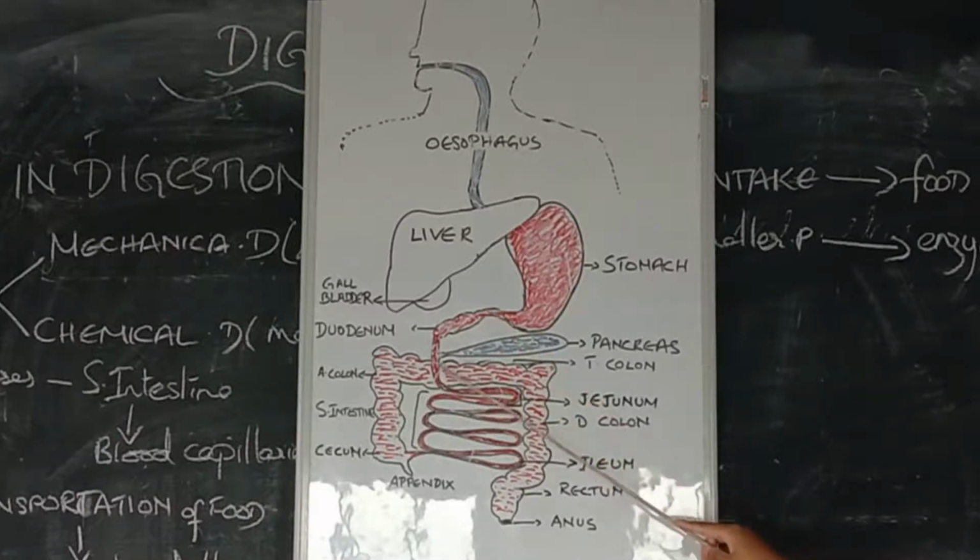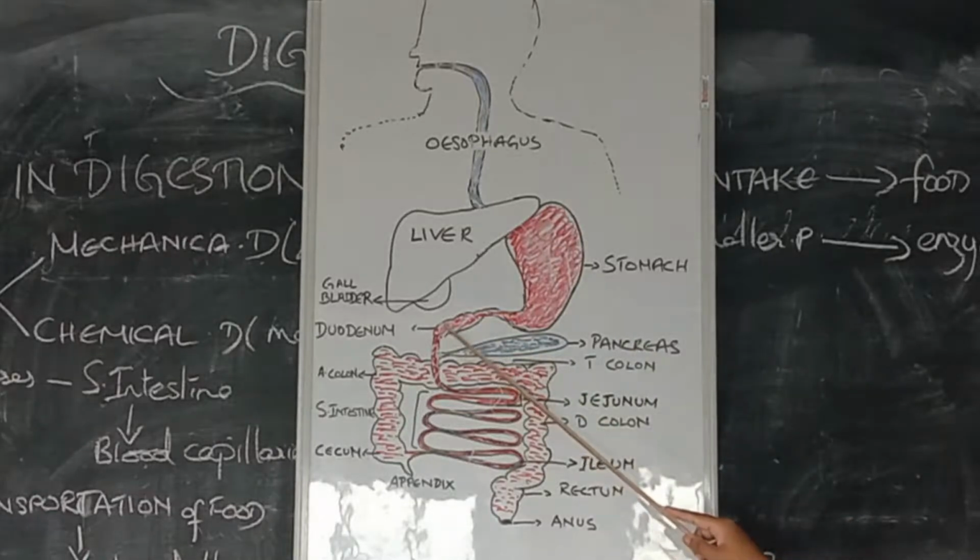The first portion of the small intestine is known as the duodenum. Please remember, the small intestine is also divided into three parts: the duodenum, then the middle portion is known as the jejunum, and the last portion of the small intestine is known as the ileum. So the food from the stomach reaches the duodenum there.